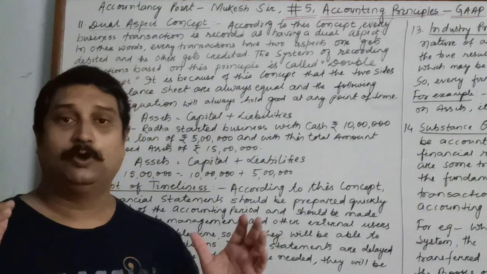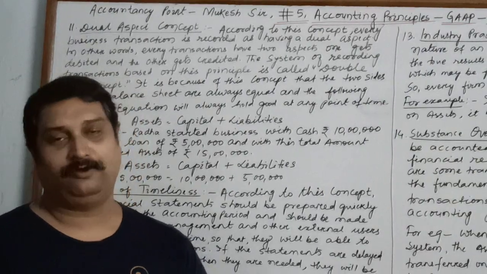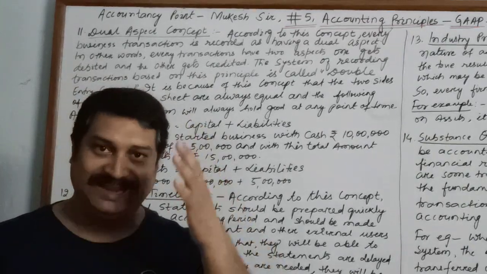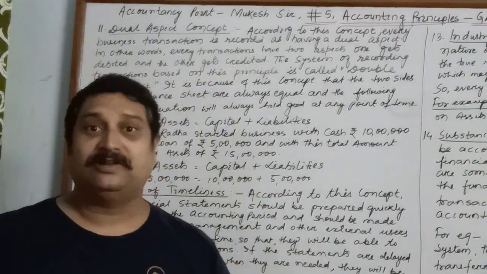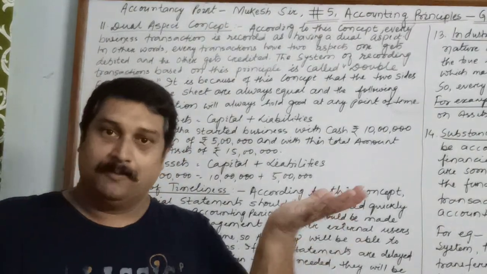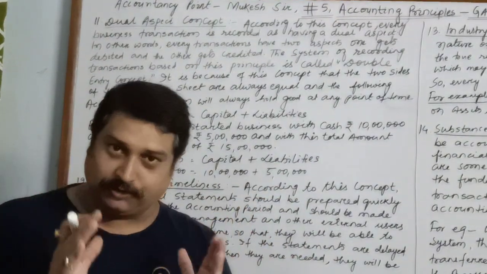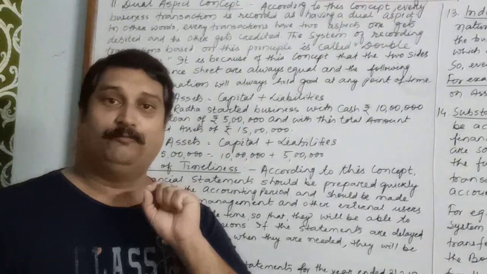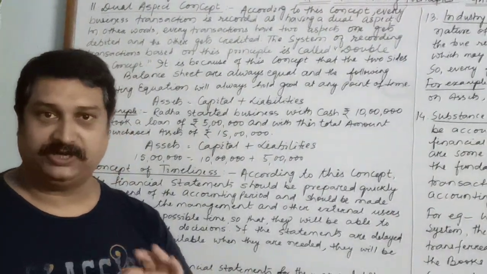It is because of this concept that the two sides of the balance sheet, a financial statement which is prepared at the end after preparing the trading account and profit and loss account, are equal. When we prepare the balance sheet, on one side we show all the assets and on the other side we show the capital and liabilities. Because of this dual aspect concept or the double entry system, both the sides of the balance sheet are always equal. And it is also because of this concept that we derive our accounting equation, which always holds true no matter whatever business transaction takes place.